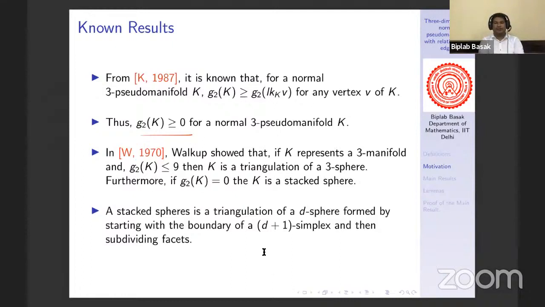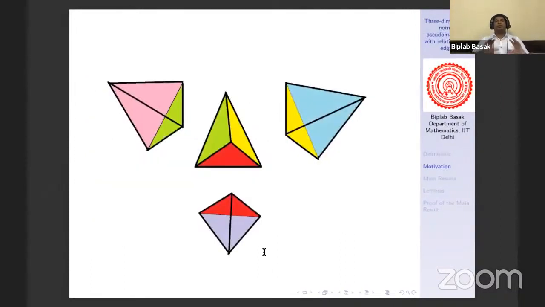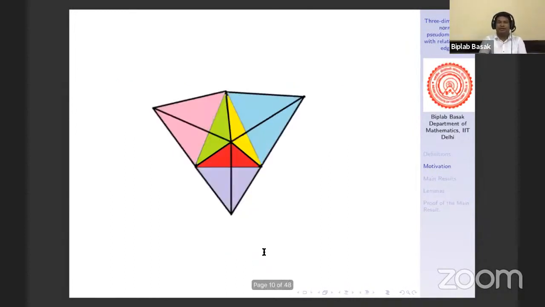This stacked sphere is actually the boundary of a D plus 1 simplex together with facet subdivision. In other words, suppose we have a collection of D plus 1 simplices. Each D plus 1 simplex is a D plus 1 ball, right? Now if we attach them randomly, then after attaching, we will get another D plus 1 ball. From this to this. And this ball has a boundary, and that boundary is a sphere. That sphere is called a stacked D sphere.